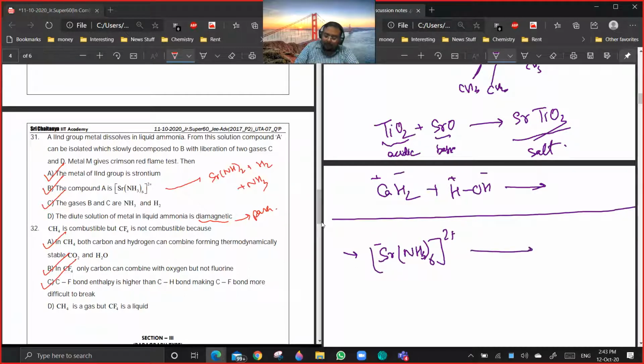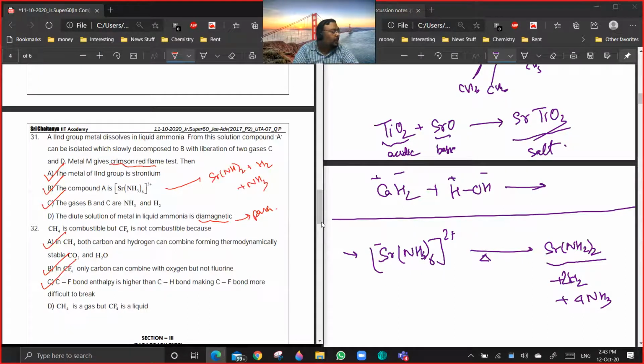If you heat it, it will decompose to give strontium amide plus H2 plus 4 NH3. Are you getting a point? You can put 2 H2 here. So our gases B and C are NH3 and H2. The gas gives a crimson red flame, so it has to be strontium. If it is brick red, it will be calcium. Is it clear?